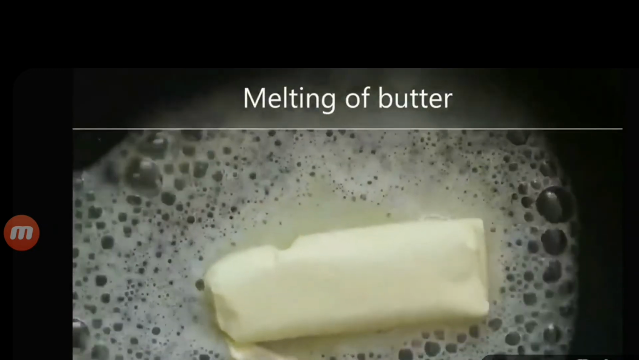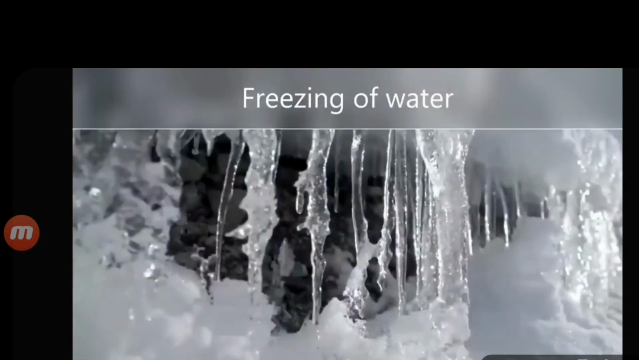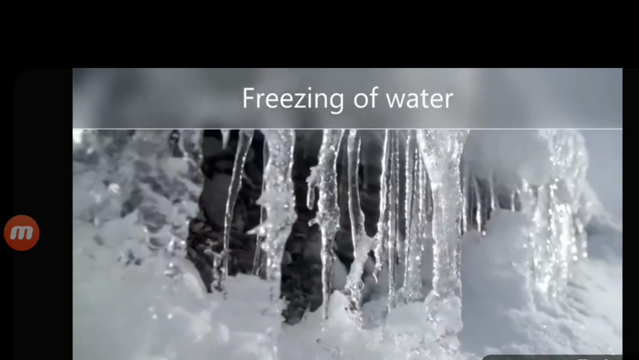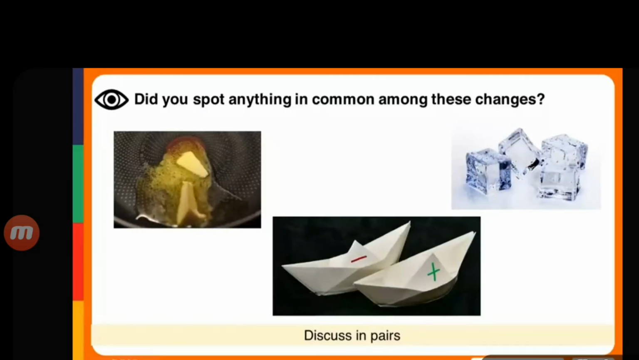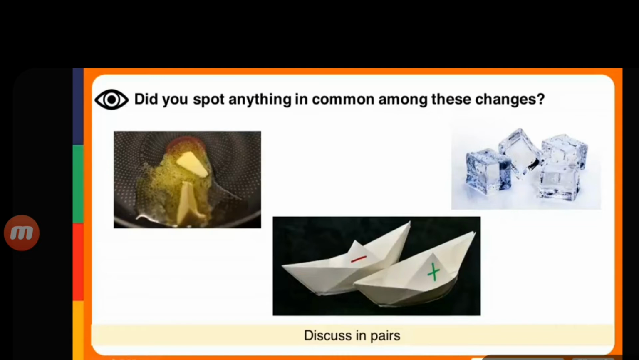Melting of butter, folding of paper, freezing of water. Did you spot anything common among these changes? Do you think you can get the original product back once the change takes place? Discuss in pairs.